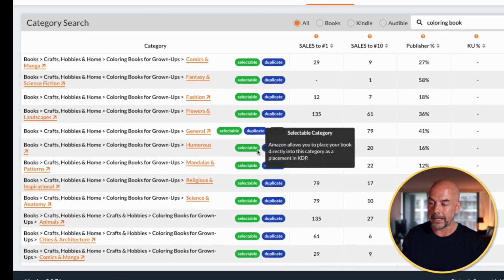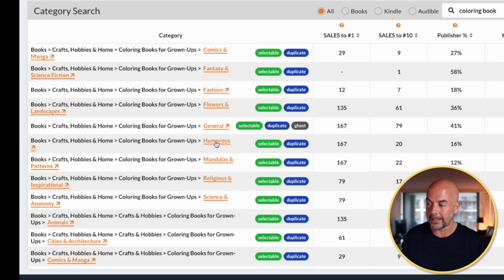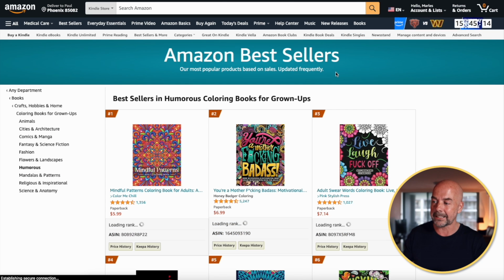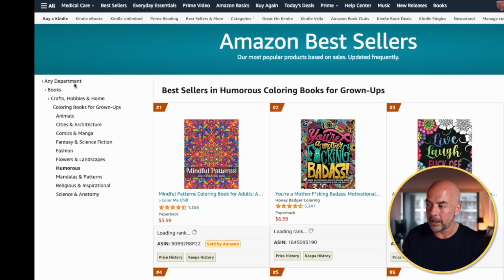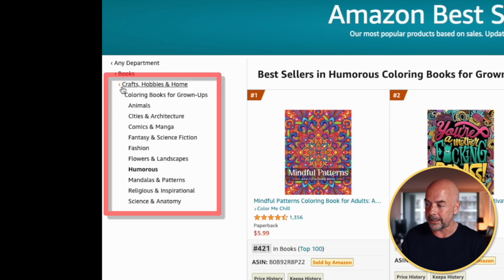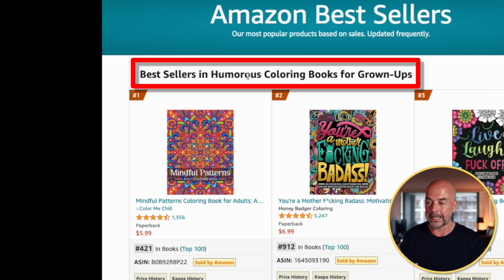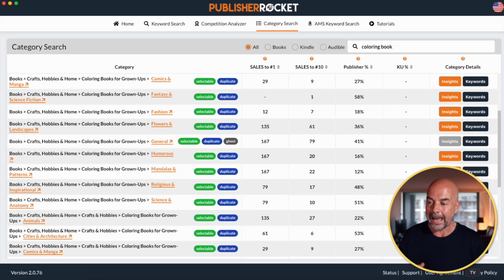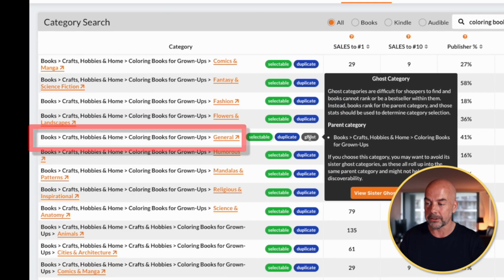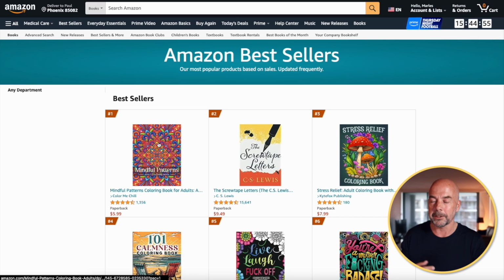So if we take this one here that's not a ghost category and we click on the link, it will take us to the category page, and we can see here on the left we've got these list of other categories, and we can see here it says bestsellers in the particular category that we've chosen. However, if we go to a ghost category and click on it, we'll see something different.